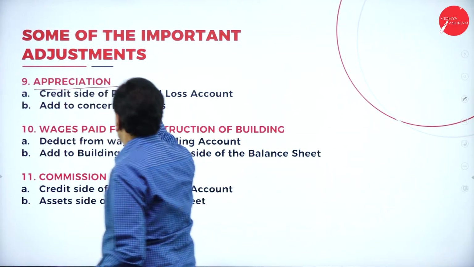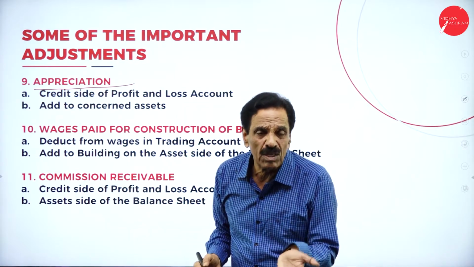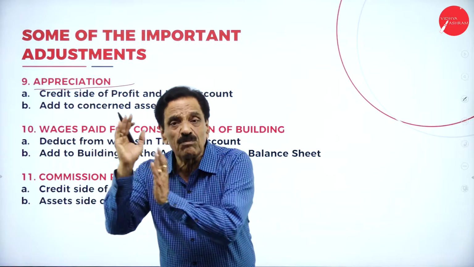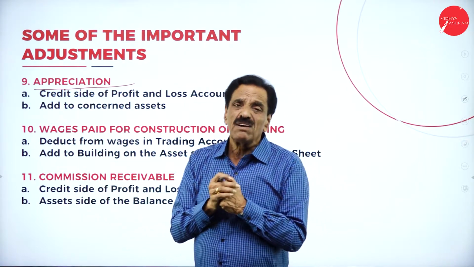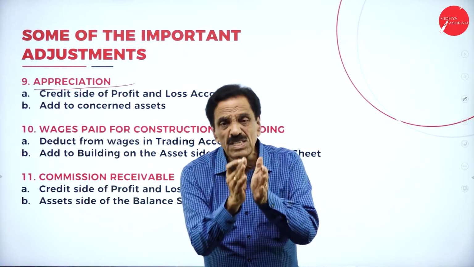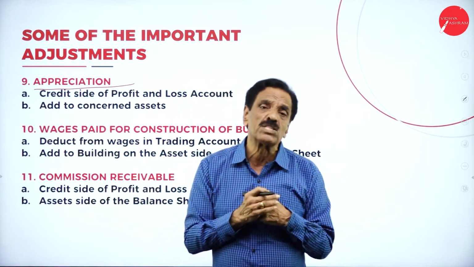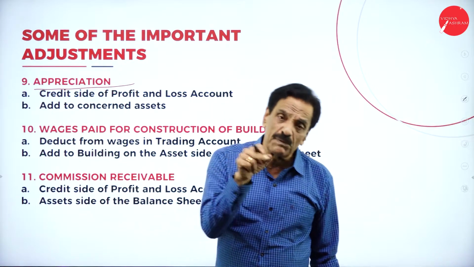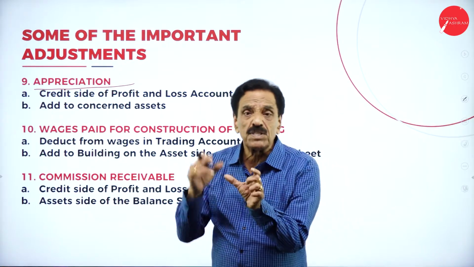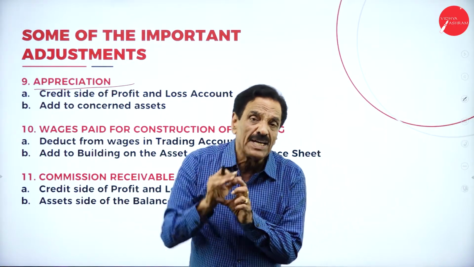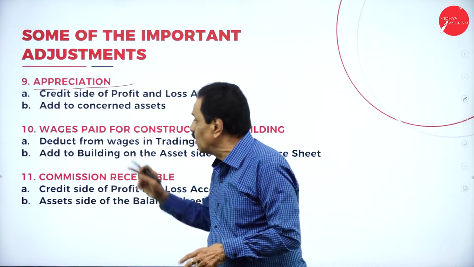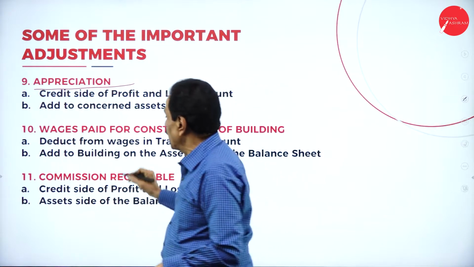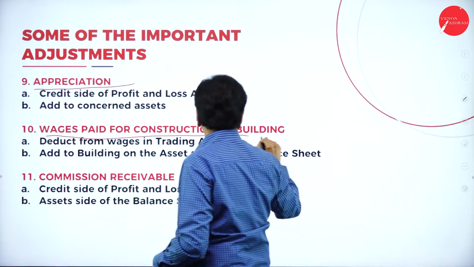Then, appreciation means increase in value. That will come on the credit side of profit and loss account. Assume that the building value is 1 lakh, today's value 1,20,000. How much more? 20,000. 20,000 will come in the P&L account, and while preparing the balance sheet, for a building of 1 lakh, 20,000 should be added. It becomes 1,20,000. Appreciation is a gain. Depreciation is a loss.